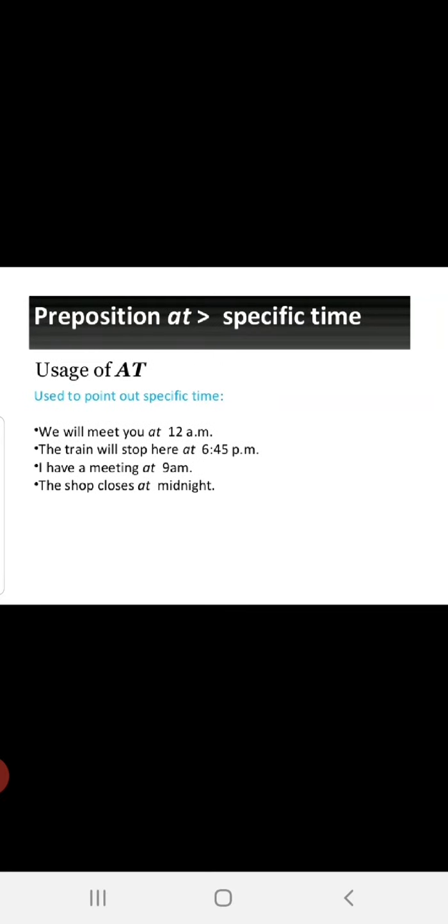Okay. Now, preposition at, specific time. As I said, it is for specific or exact. We will meet you at 12 a.m. The train will stop here at 6:45 p.m. I have a meeting at 9 a.m. The shop closes at midnight.